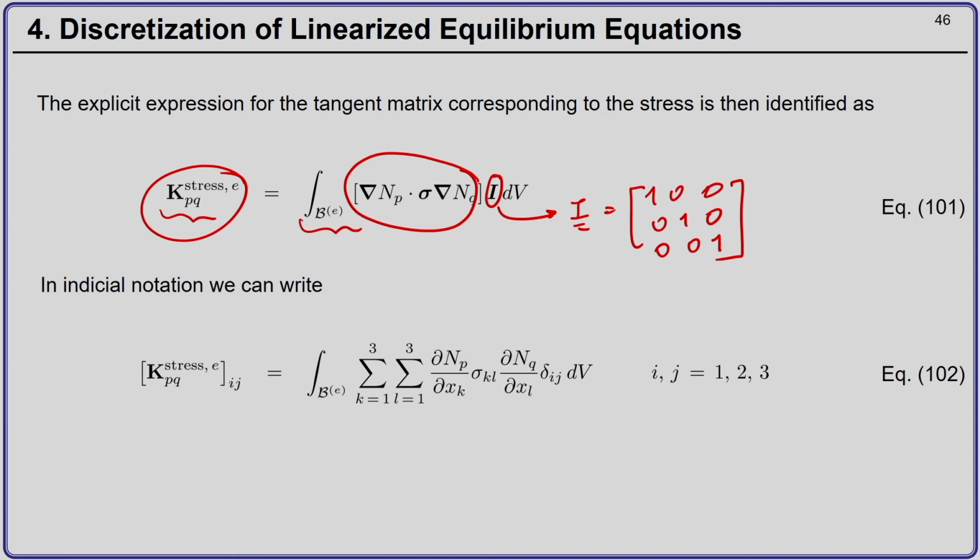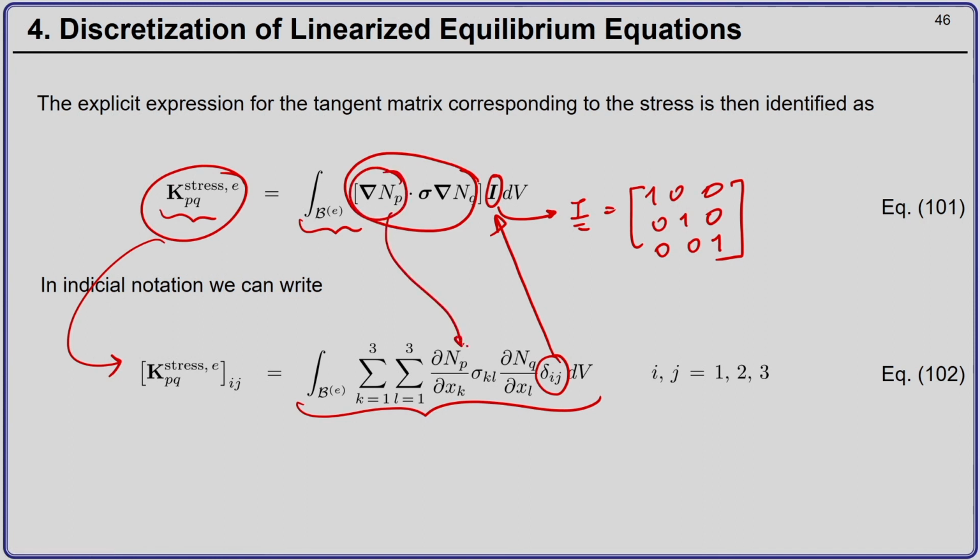So, in index notation I can express equation 101 as the following relation. Remember this delta ij is nothing but this second order tensor. So, this gradient of NP is nothing but del NP by del xj, sigma is sigma KL, and del NQ is del NQ by del XL. Remember this whole term is a scalar, so we should have all the repeated indices. So, K is repeated twice, L is repeated twice.